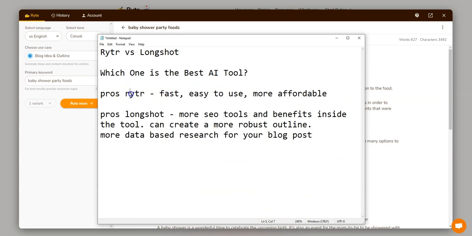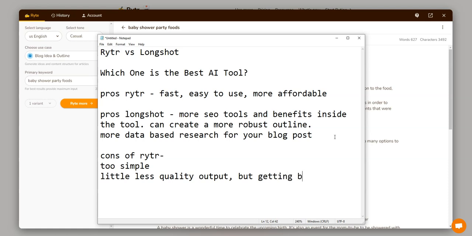Okay, so pros of Rytr, and then we're going to go with the cons of Rytr. It also can be a con that it's too simple or too simplified. And I've used it enough that I'm actually surprised it did come up with some pretty good content just now for us, but I've always felt like it has a little bit less quality output, but getting better.